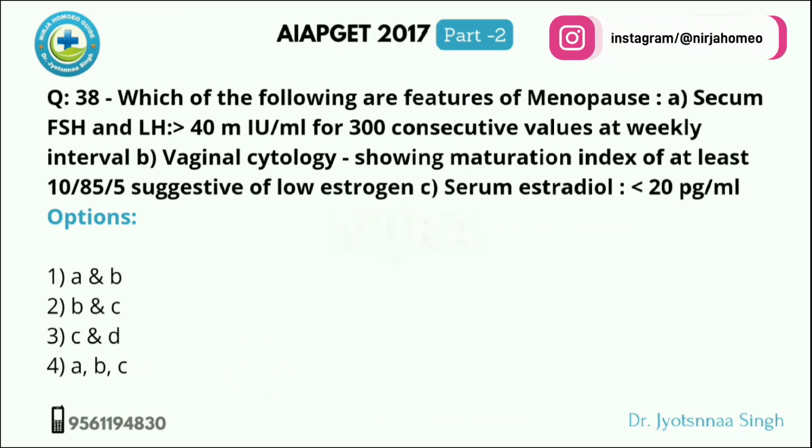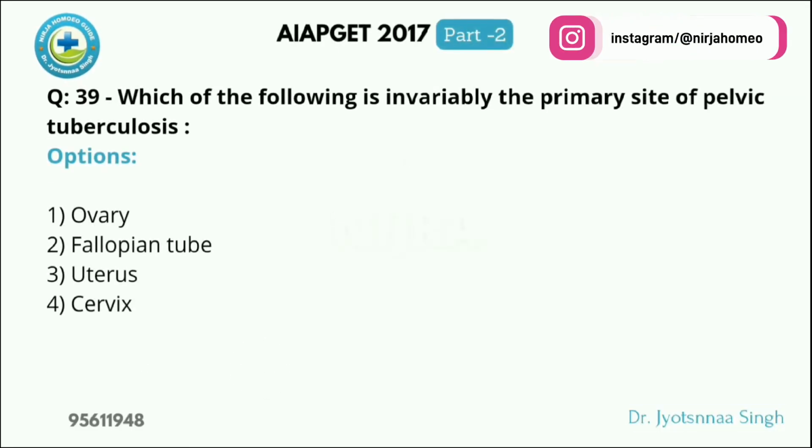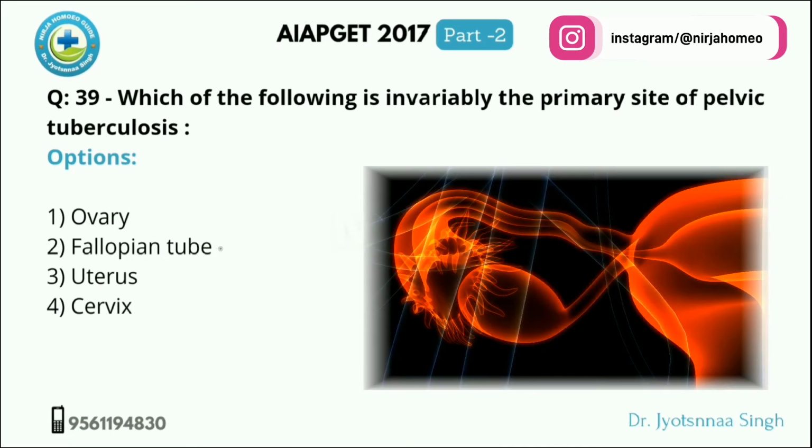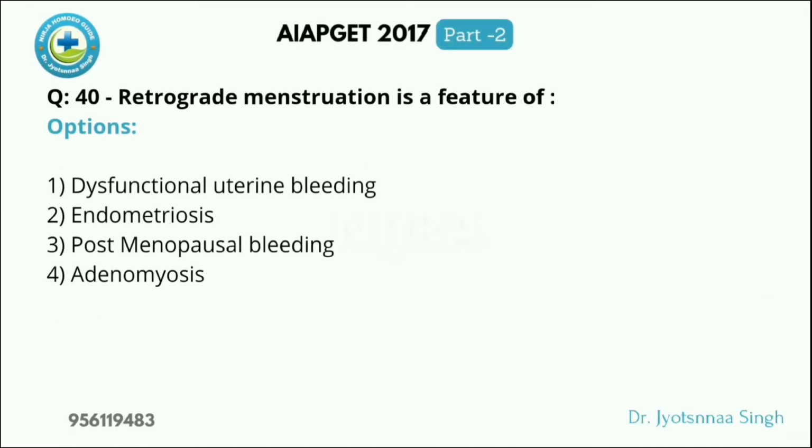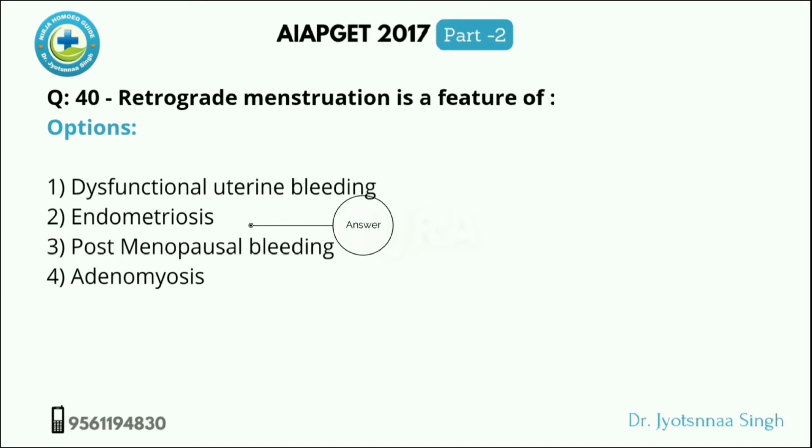Which of the following is invariably the primary site of pelvic tuberculosis? Answer will be the fallopian tube. Next question: retrograde menstruation is a feature of. Answer is the endometriosis.